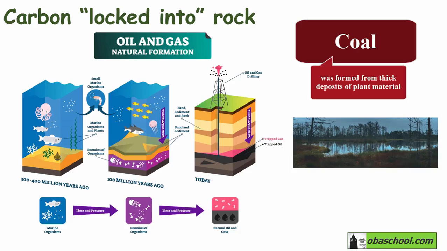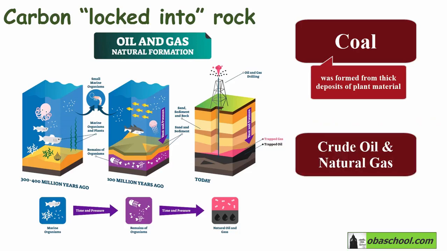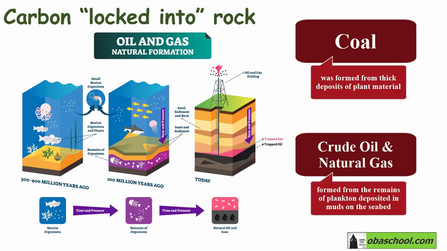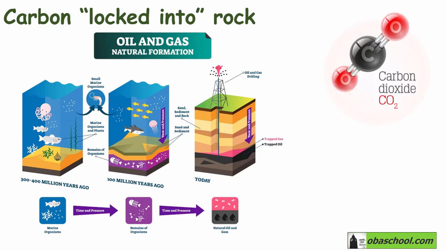On the other hand, the crude oil and natural gas were formed from the remains of plankton deposits and mud on the seabed. These remains were covered by sediments that became layers of rock when compressed over millions of years. The crude oil and natural gas formed are found trapped beneath these layers of rock. So we have coal, and we have crude oil and natural gas. In this way, much of the carbon from the old carbon dioxide-rich atmosphere became locked up within the Earth's crust in rocks and in fossil fuels.